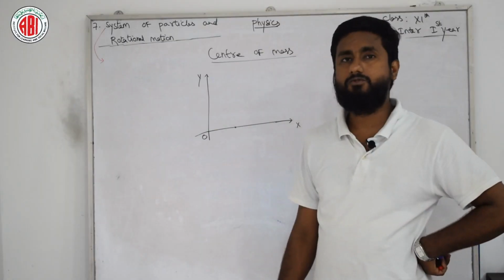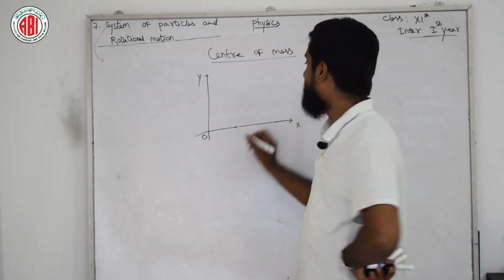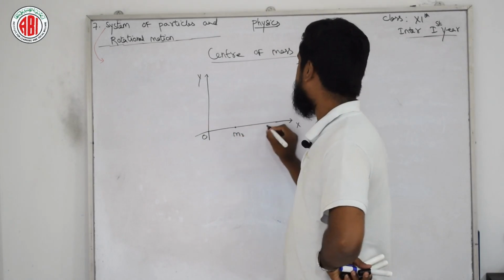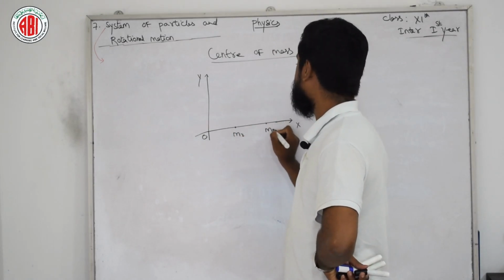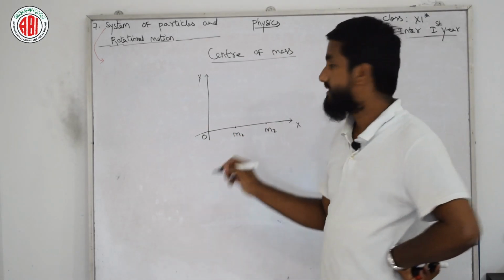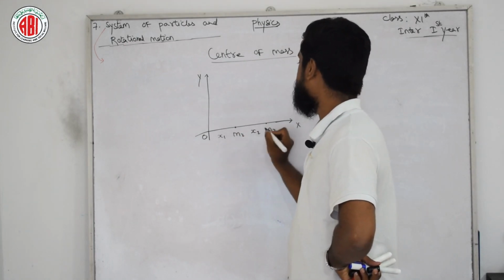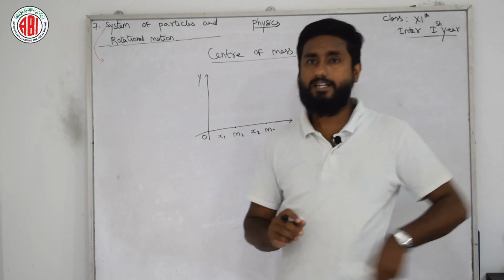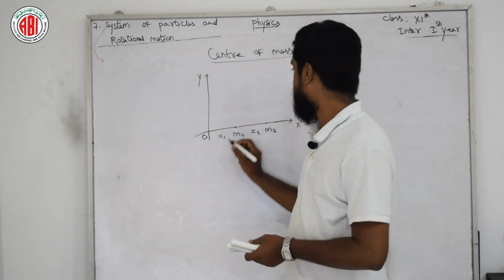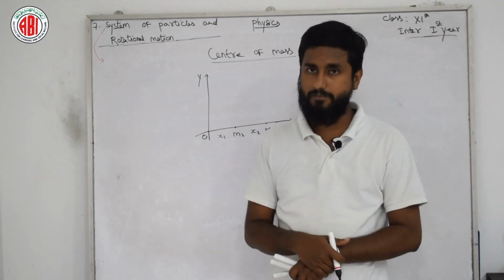Now we have two particles with us, mass m1 and mass m2, and they have distances: this one is at a distance of x1 and this one is at a distance of x2 respectively from the origin.